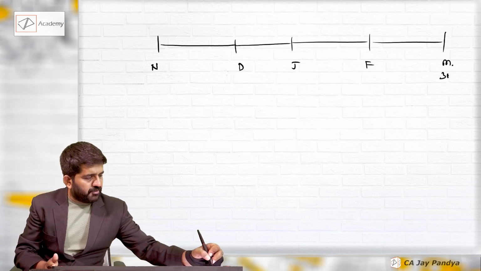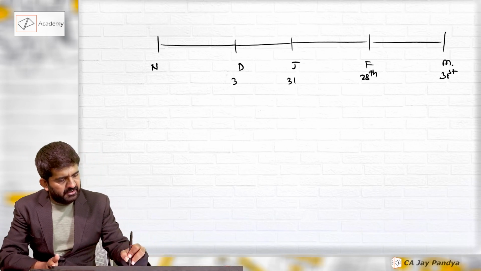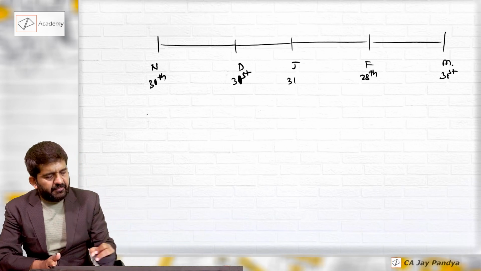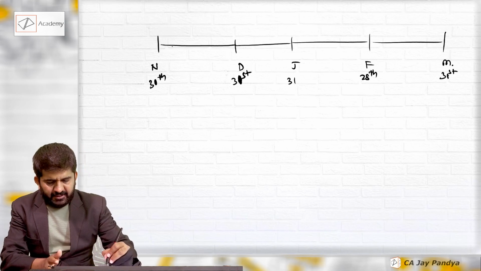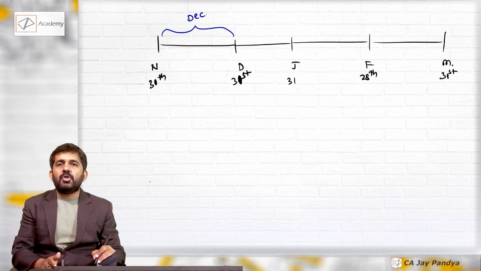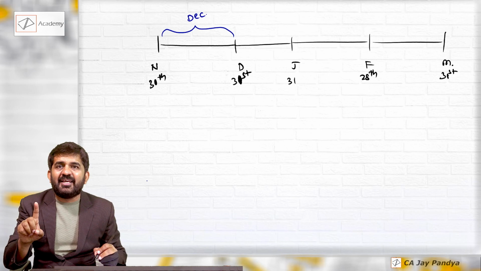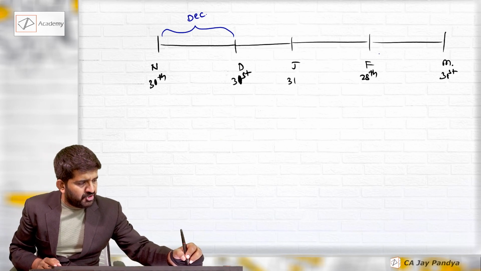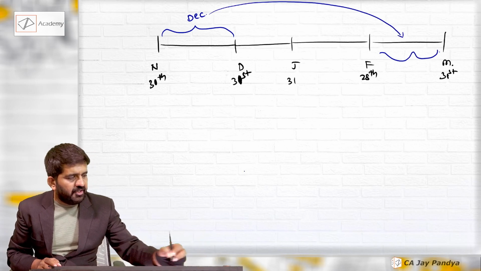This is 31st March, this is 28th Feb, this is 31st Jan, this is 31st December, and this is 30th November. All the credit sales of December: when will you be recovering your money back? In Jan, Feb, March. These are recovered.